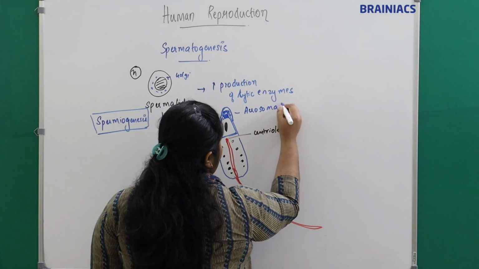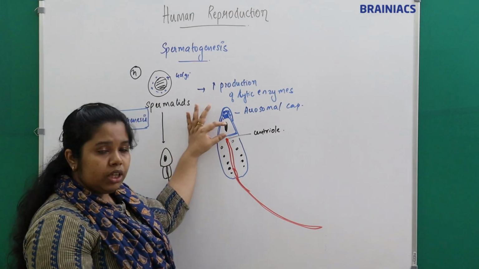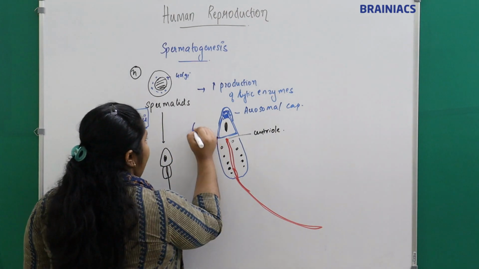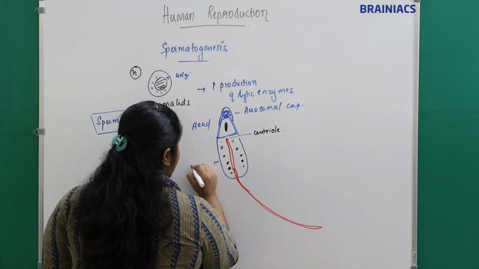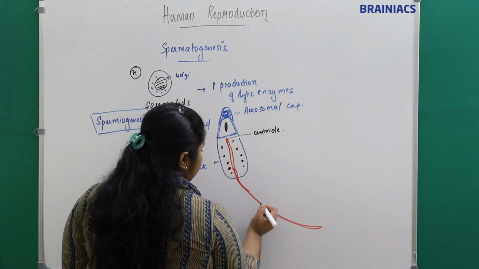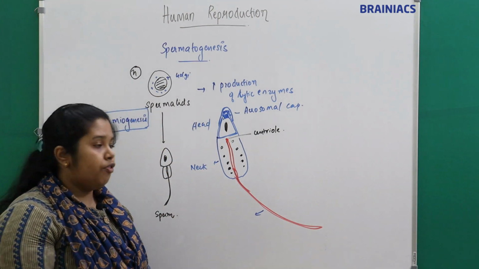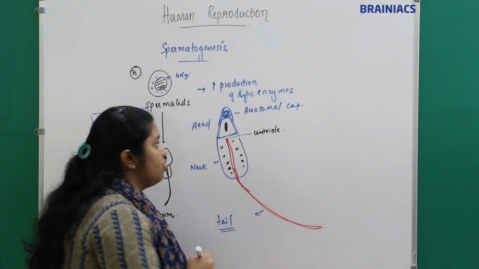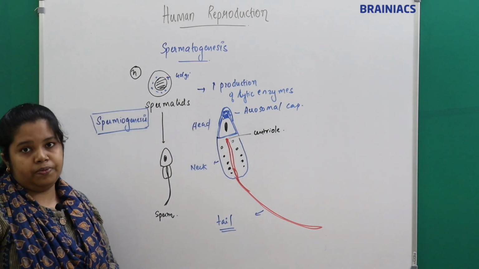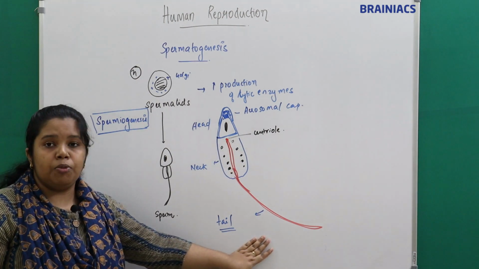The part with the mitochondria will form the neck, and the microtubule extending from the centriole will form the tail. This is the structure of a sperm or spermatozoa.